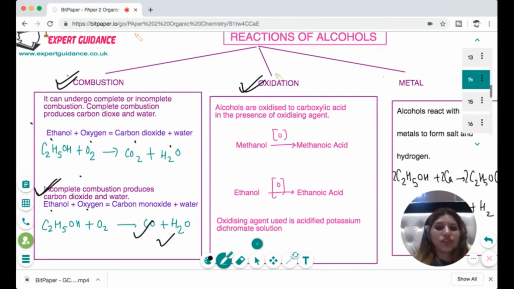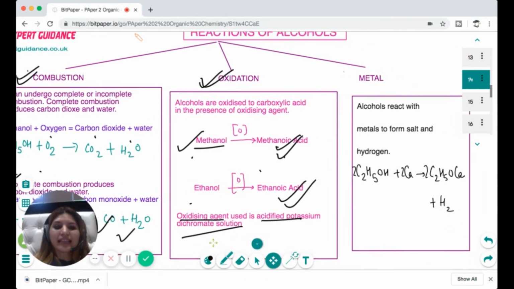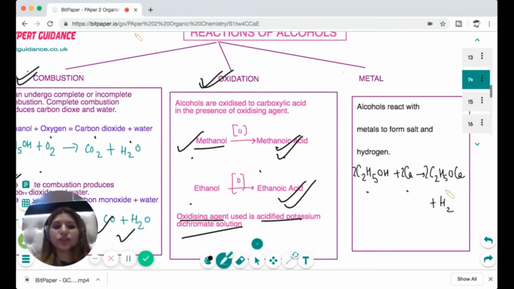Next is the oxidation. When you oxidize an alcohol, it converts into the corresponding carboxylic acid. So methanol will convert into methanoic acid, ethanol will get converted into ethanoic acid, propanol will convert into propanoic acid. And for this, you require an oxidizing agent, which is generally potassium dichromate. And alcohols basically act like an acid, so they react with metals to form a salt and hydrogen. So here we have ethanol with calcium and it forms calcium ethanoate plus hydrogen. Okay, so I hope all these reactions are clear to you.